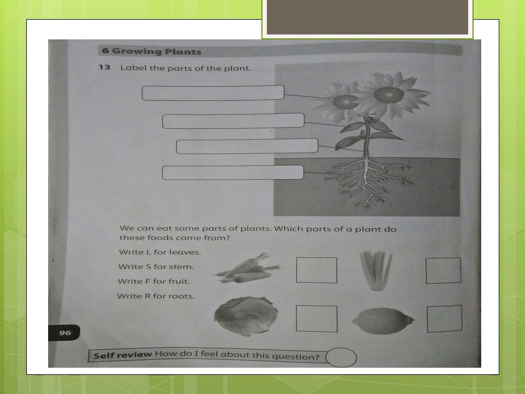Then write F for fruit. Which is a fruit here? Yes, lemon is a fruit here, so you will write F with the lemon, and then write R for roots. Yes, carrots are roots, so you will write R with the carrots. Self-review. How do I feel about this question? You have to make a face over here. These pages you all have to do today.